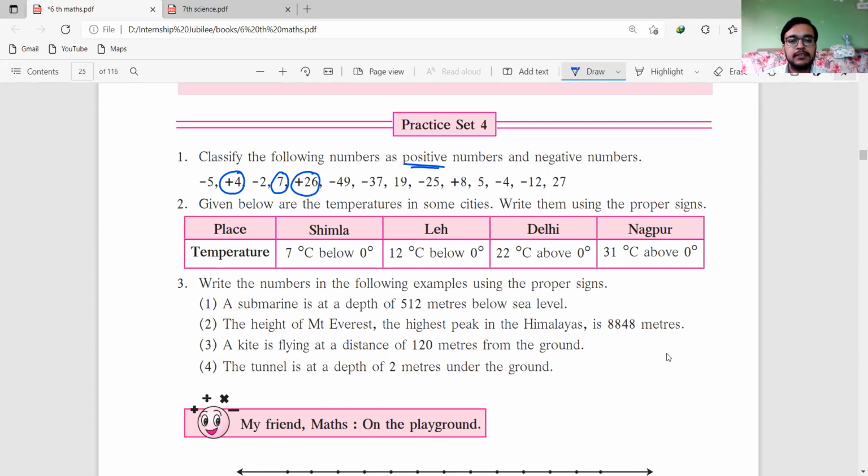26, 19, +8, 5, and 27. These are called the positive numbers.